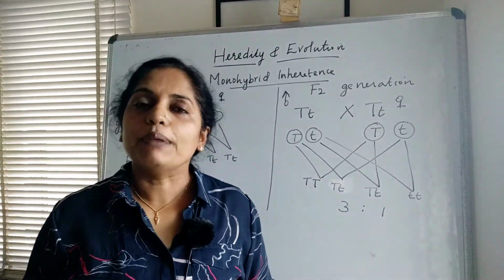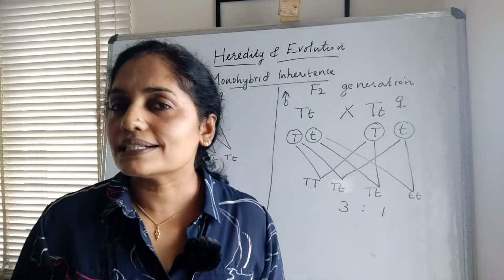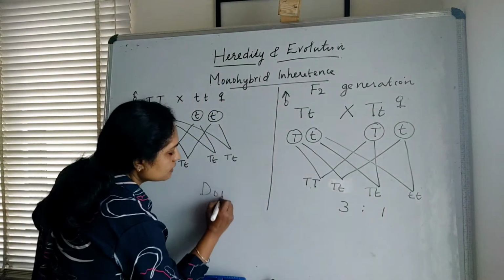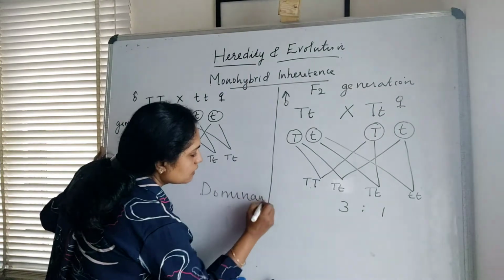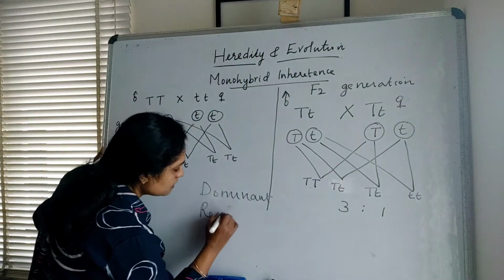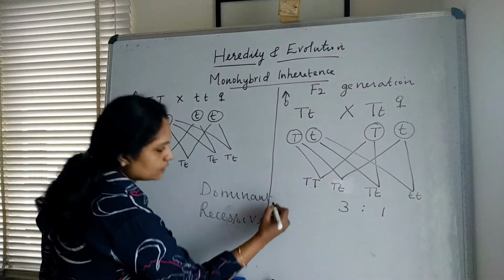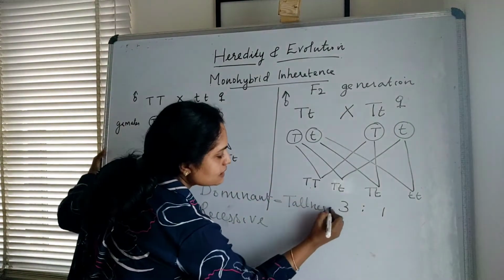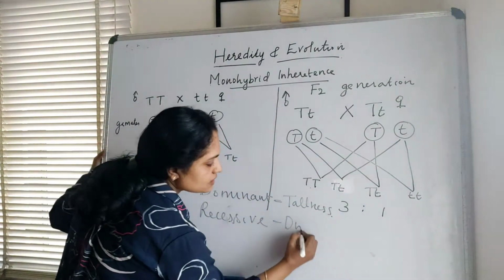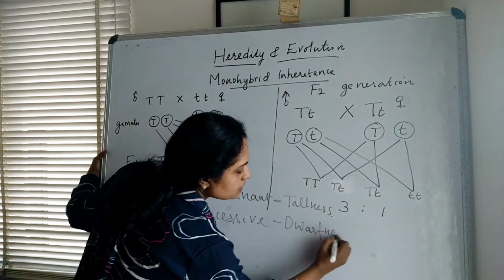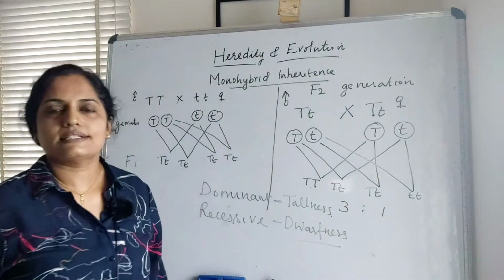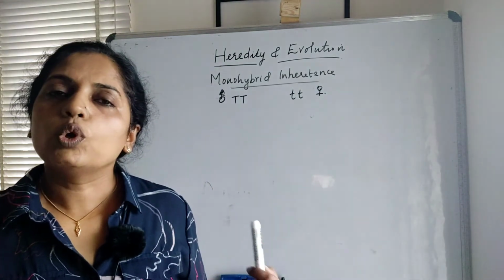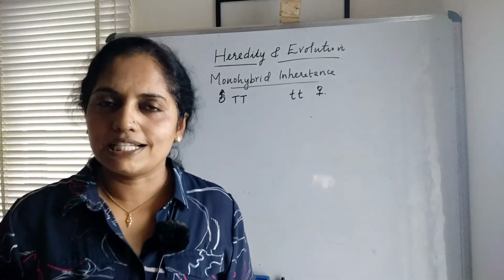So according to Mendel, there are 2 types of characteristic. Which are they? Dominant and recessive. So here tallness is the dominant character and dwarfness the recessive character. Now let us understand Mendel's monohybrid cross in a Punnett square.